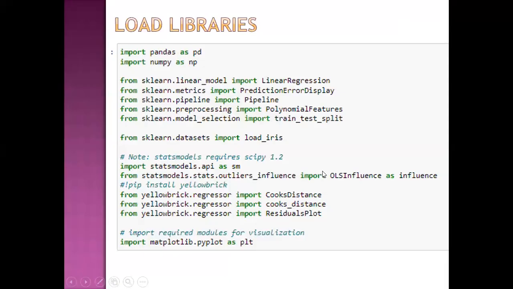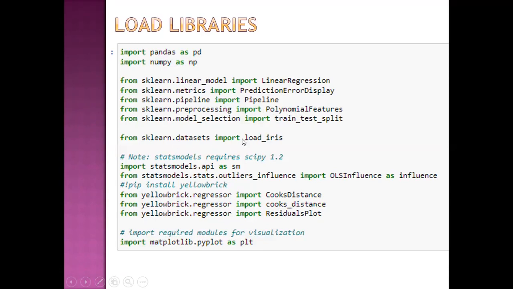So this is the Python code example. These are the libraries which we'll use. First, the pandas library is for the data frame. Then the NumPy library for mathematical operations. Then these sklearn libraries for linear regression, and I'll do polynomial regression in today's example.